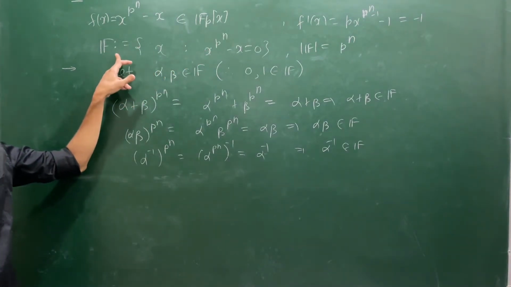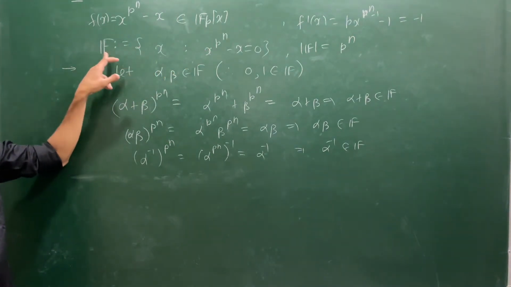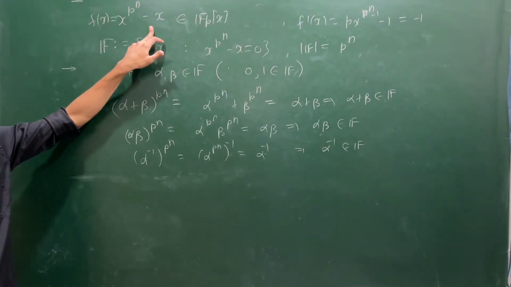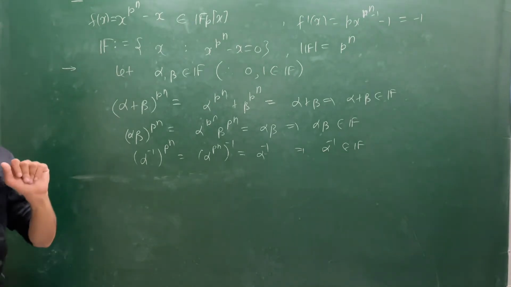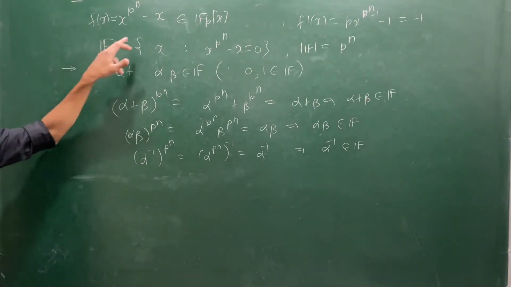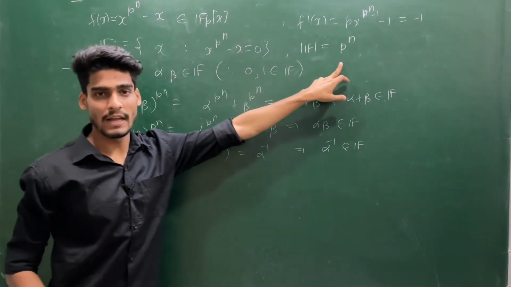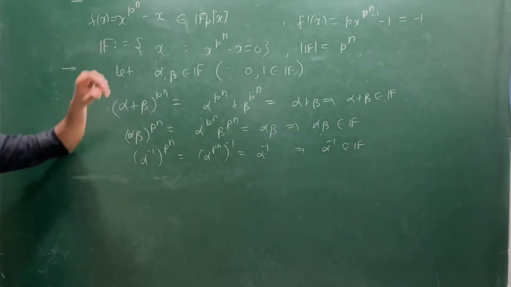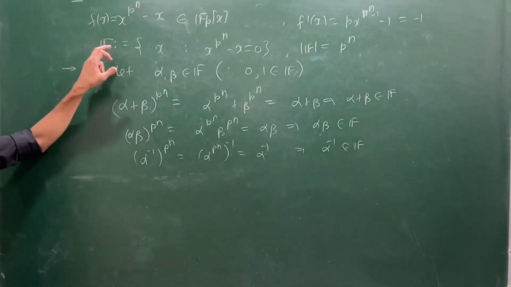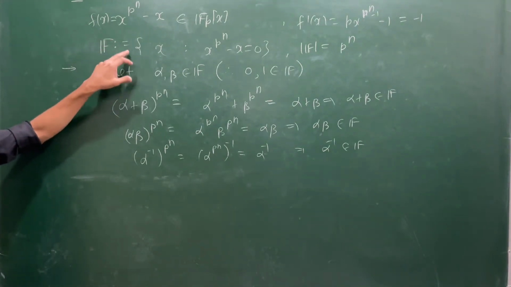This field is of characteristic p. This F contains all the roots of this equation, and you cannot construct any smaller structure than F which contains all the roots of this, because the cardinality of F is p^n, and this equation has exactly p^n distinct roots. So if you construct any lower structure, that will absolutely lose some of the roots.